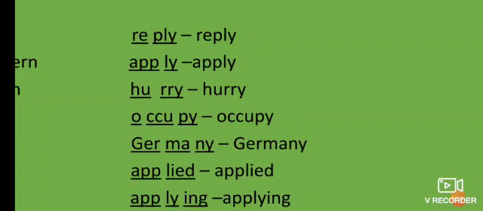Now next word apply, app, ly, apply. Two different syllables. Apply means to request. Or you have to apply for your job. Like request application for the job. That means request for the job. That is called apply. Now the next word is hurry.